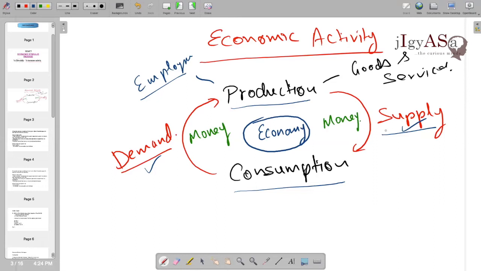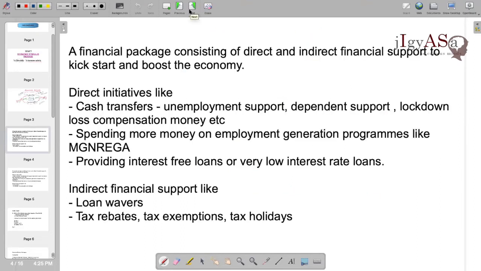Whenever there is a situation in which the economic condition is not normal and the economic activity is very, very low, then the government has to kick-start this activity. This process of kick-starting this activity we'll understand through an example in the later part of the video. Just remember this concept. This is a very useful concept, and if I say this is the complete economy, through this you can understand each and everything in economy. Moving on, we can come to a definition.